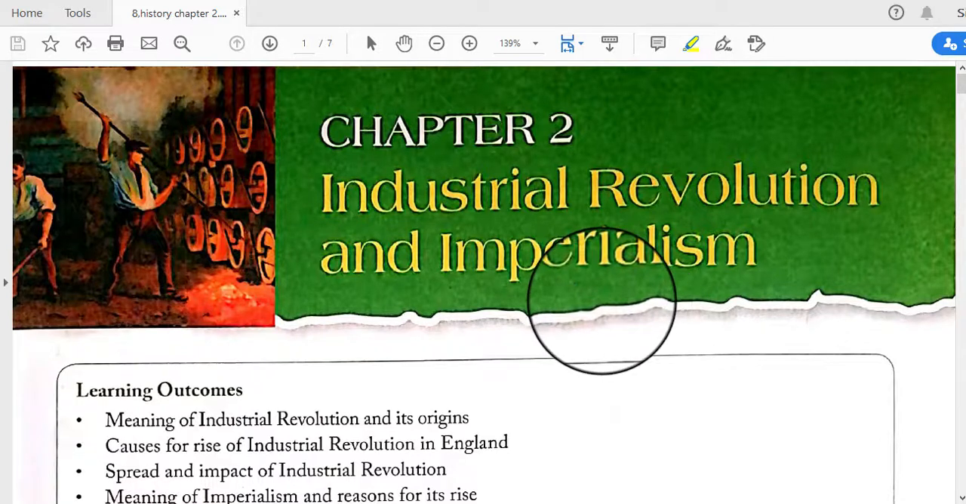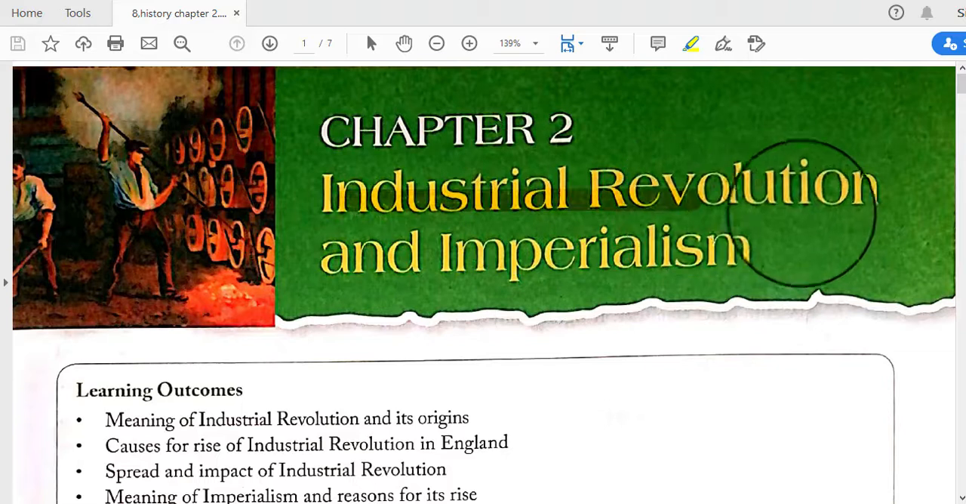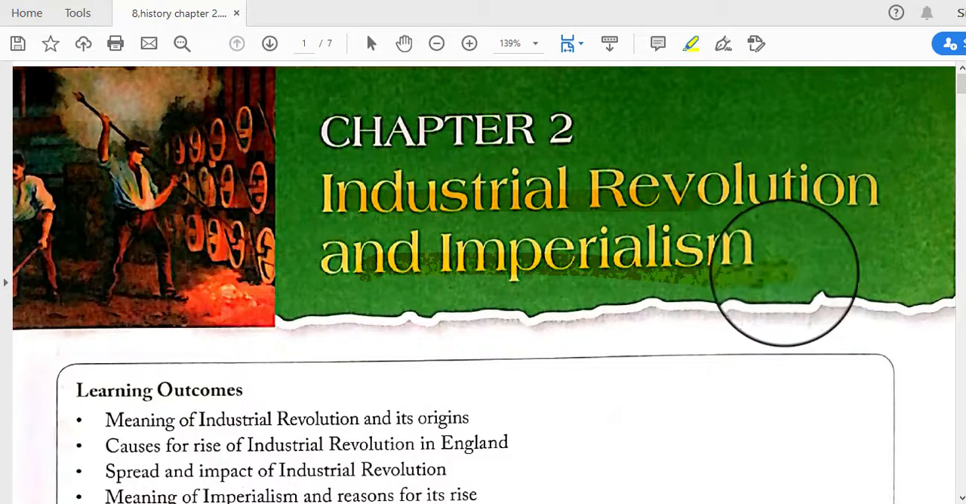Today we will discuss one history topic. The name is Industrial Revolution and Imperialism.